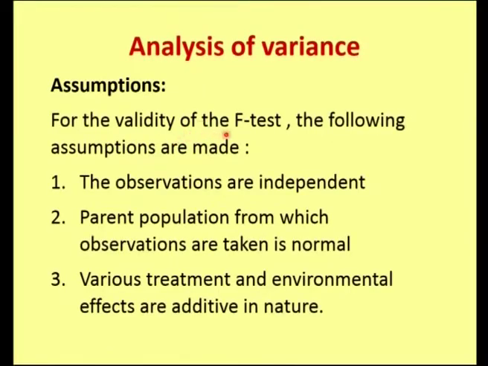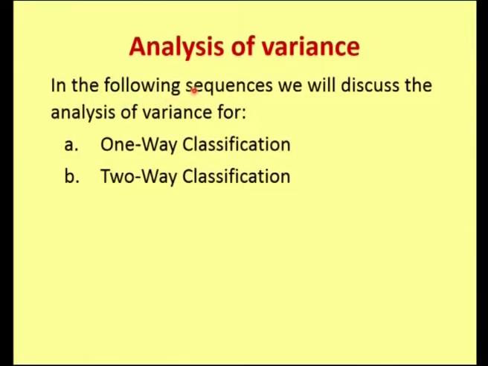And we have the assumptions to carry out the analysis of variance. For the validity of the F test under analysis of variance, we have three important assumptions. The observations are independent, the parent population from which the observations are taken is assumed to be normal, and various treatments and environmental effects are additive in nature. And the sequence in which we are going to study analysis of variance is given. First we are going to discuss one-way classification, and the second topic is two-way classification.